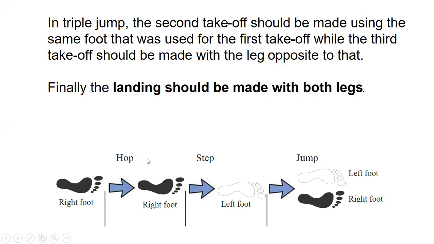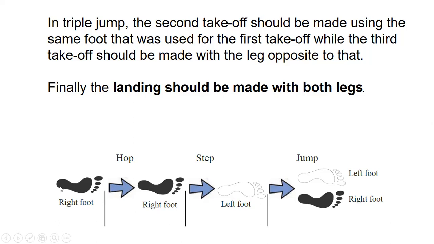Here, see this picture. Hop, step, and jump. Right? You can find out here. If we start with the right leg, again you need to keep that right leg. Right? After that, when you are having the step, you need to have the left foot. After that, we need to have both. When they are jumping, we need to have both because we are landing with both legs. That is important. That is called the triple jump.